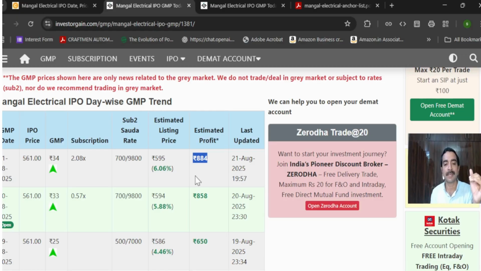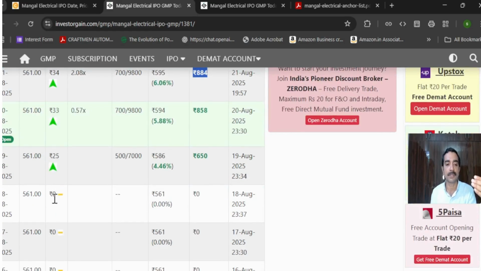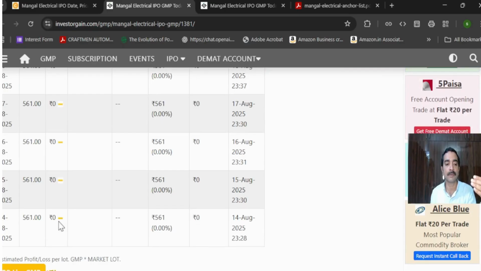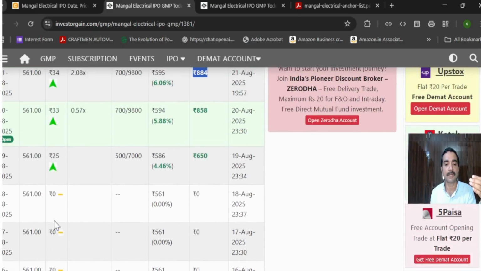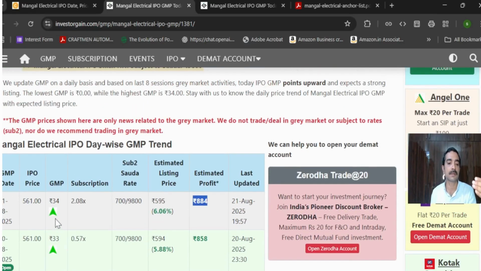Of course, most of the time these things are manipulated, it just gives you an idea about the general scenario, whether it's positive or negative. I would definitely not advise getting into these things in detail, but you can have a look so that you get an idea of the broad purview.